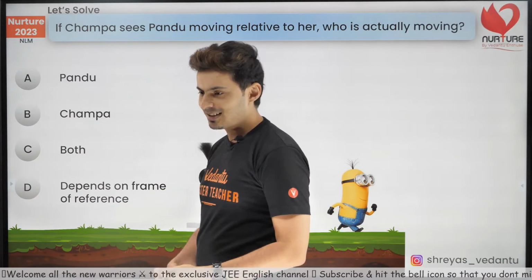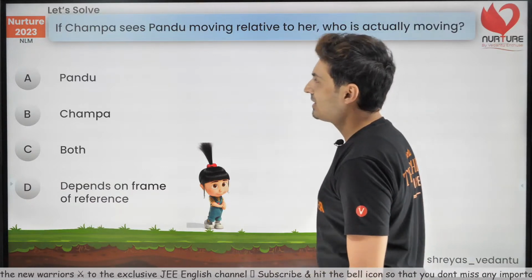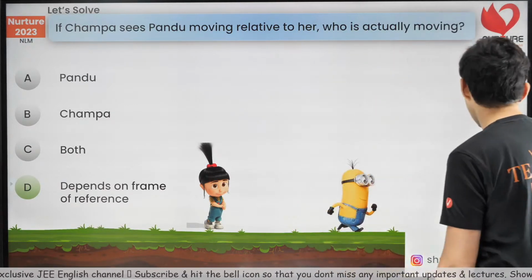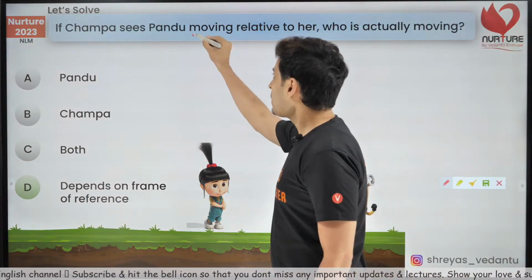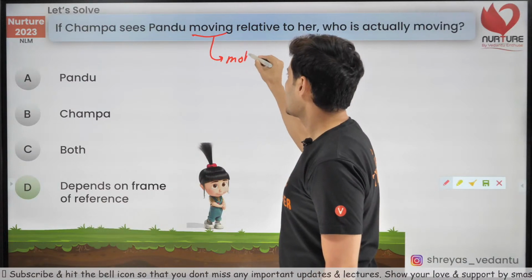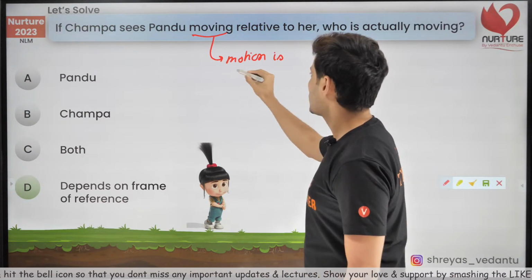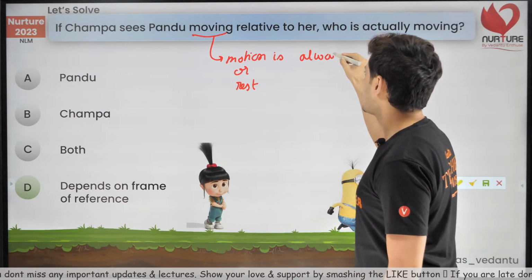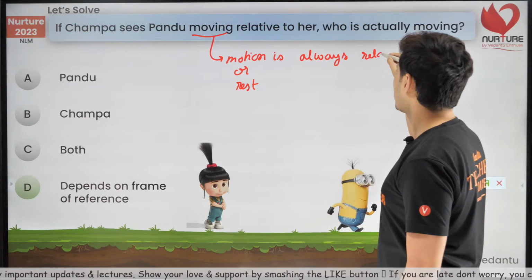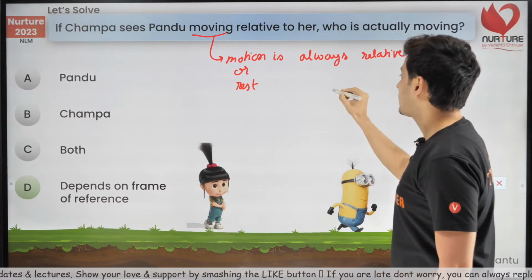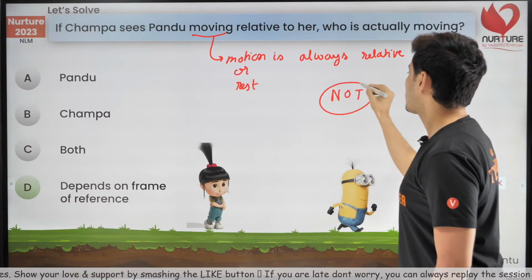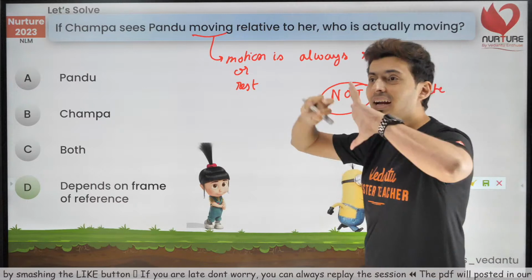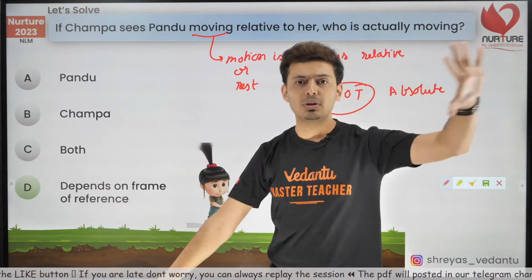It depends on the frame of reference. Okay, this lesson is easy. This lesson is in fact interesting. The correct answer is it depends on the frame of reference. Remember, I have told you that motion or rest is always relative to something. Always relative. It is not absolute. There is nothing at absolute rest. There is nothing like absolute motion.